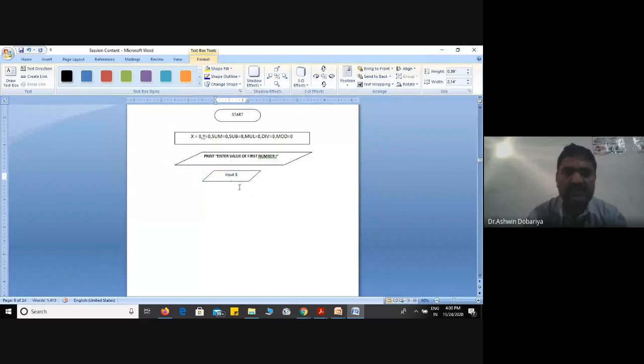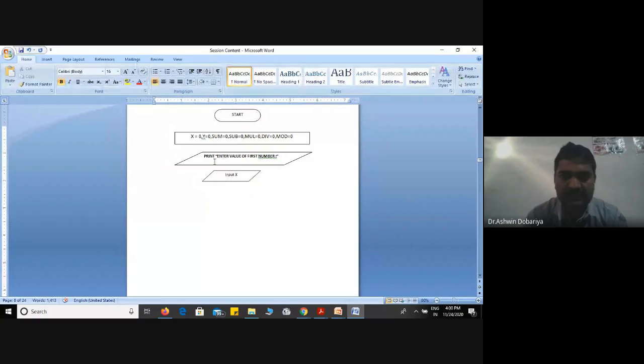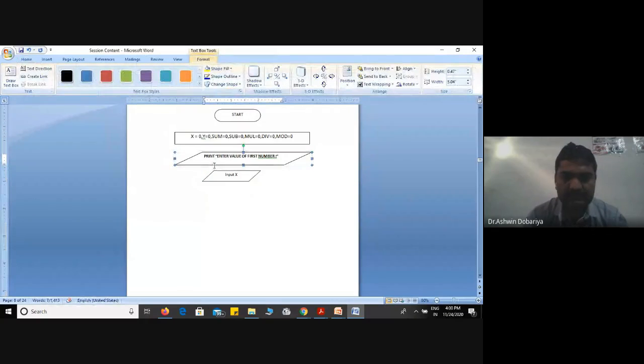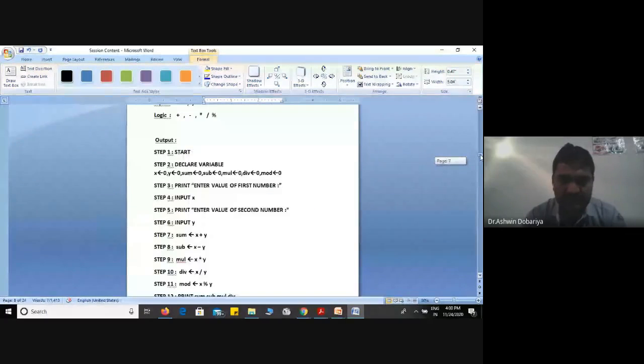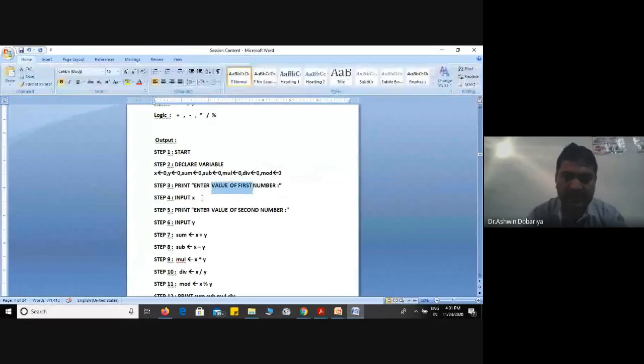Similarly, you can draw for the second value also. Now see, instead of individual statements, here I have mentioned print enter value of first number, second number. You can mention it like this: enter two numbers, and you can write X and Y. That is also fine. Then there is no need for this statement.